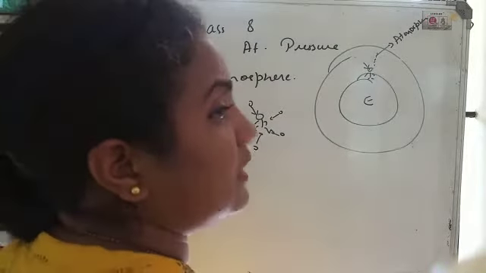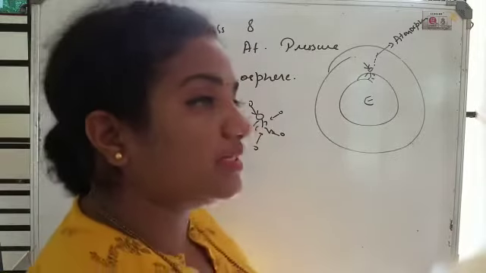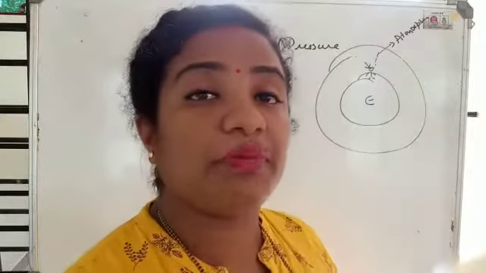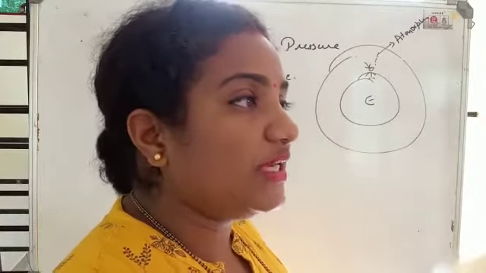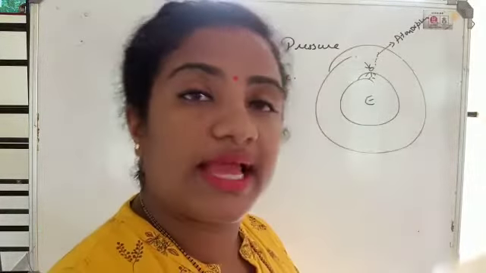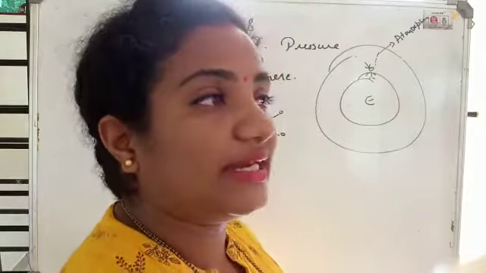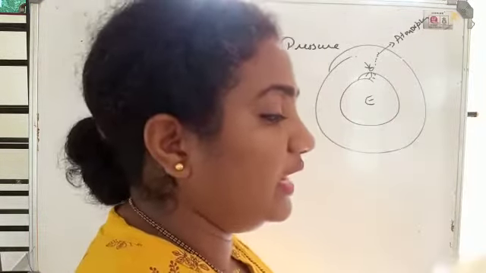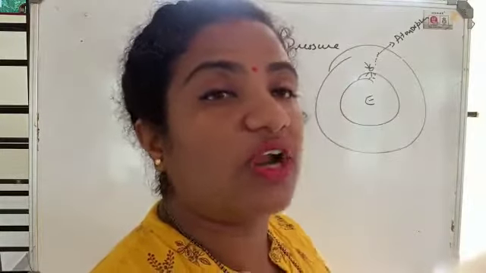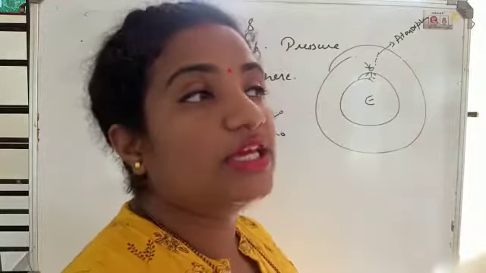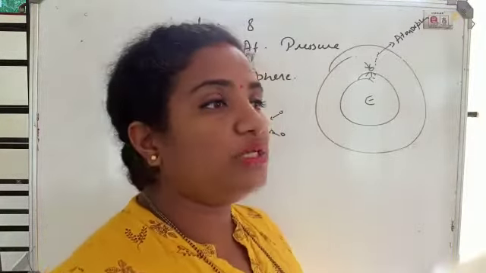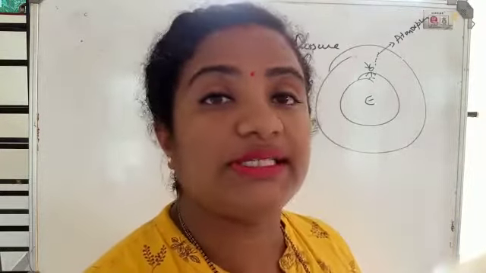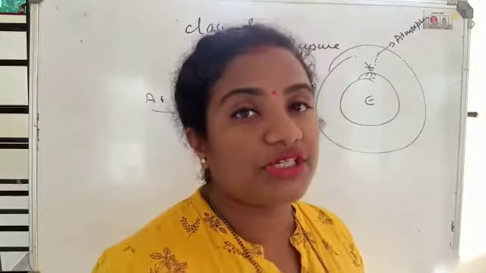To measure this atmospheric pressure, as I said, there are different factors based on which the atmospheric pressure varies. To see how it varies and what is the exact pressure present in a particular place, Torricelli did one experiment, which is called Torricelli's experiment. He used the barometer. Barometer is a device which is used for measuring the pressure.